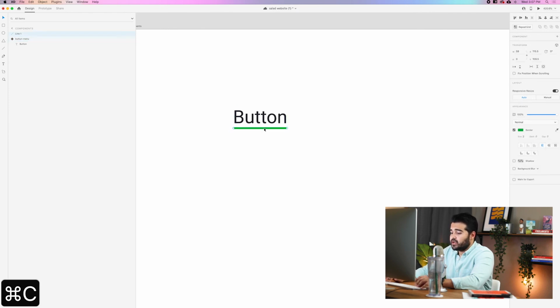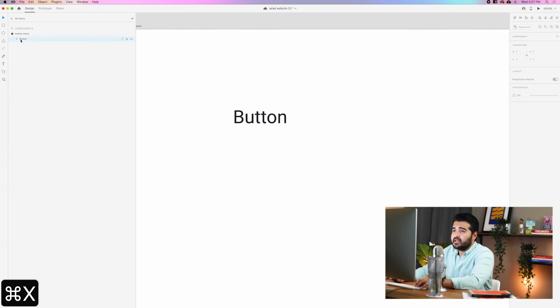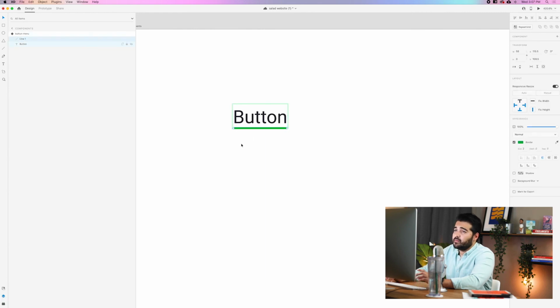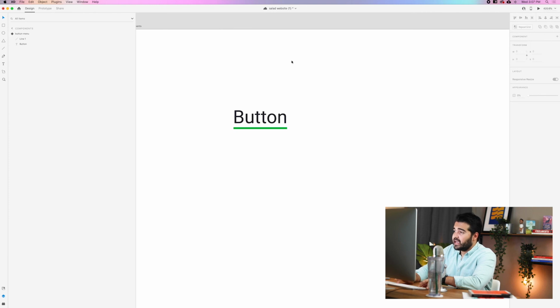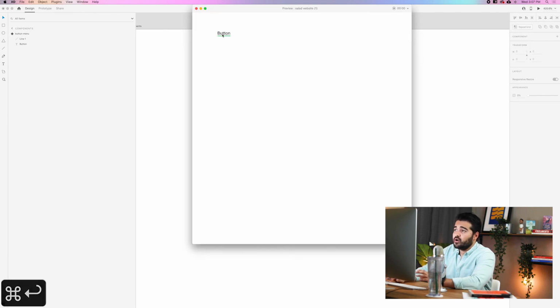We need to add this line in that menu button. So we're going to Command X, get in here, and click Command V, so it's going to paste it inside of the component. You're going to see what this does right now. After I do that, if I click Command Enter and see the live mode, you're not going to see anything because the actual button is already in the hover state. So I need to change that state in order to see it.